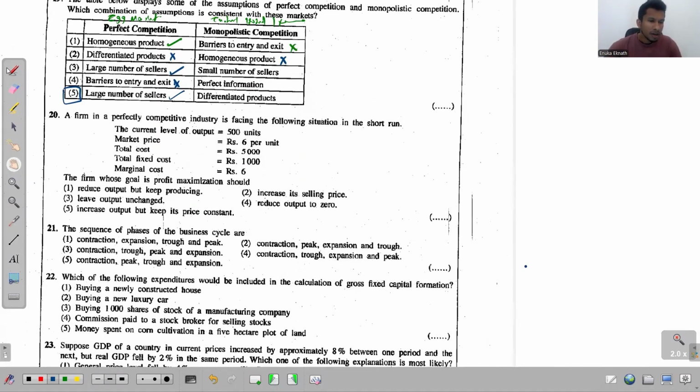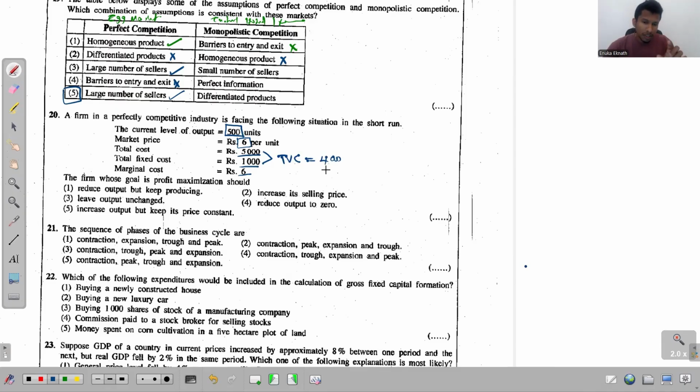Question 20. A firm in a perfectly competitive industry is facing the following situation in the short run. Their current level of output is 500 units. The market price is 6 rupees, and the total cost, the total fixed cost and the marginal cost are as given. Simply by looking at the given data, if you get the difference between the total cost and the total fixed cost, it's possible to recognize the total variable cost. And how much is that? That's simply 4,000.